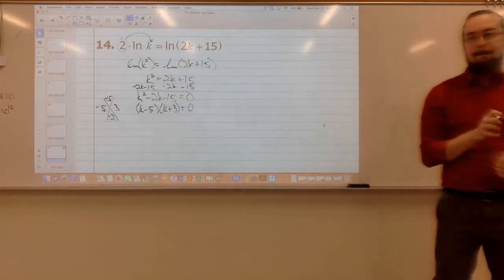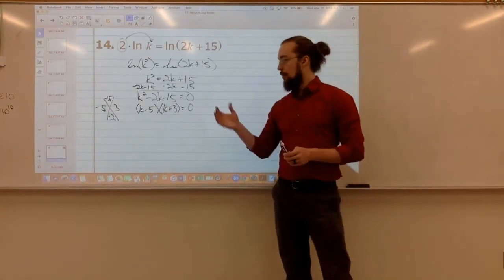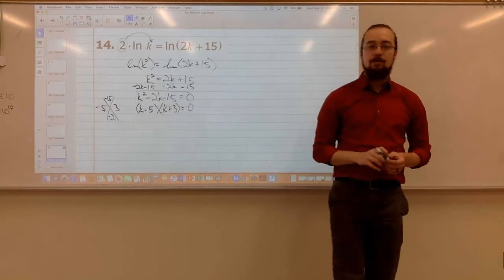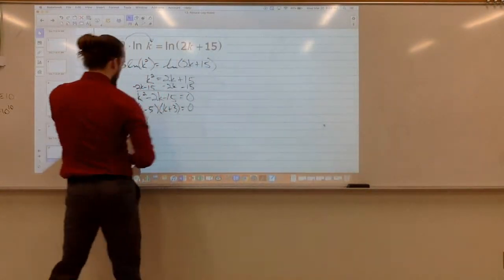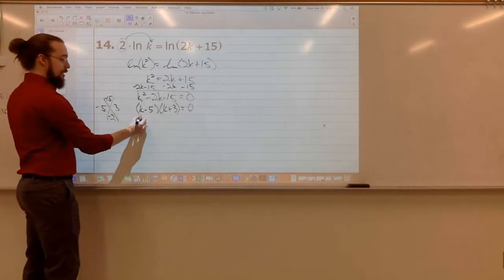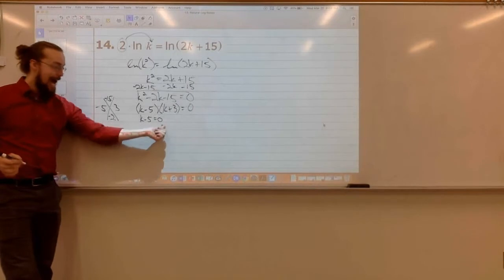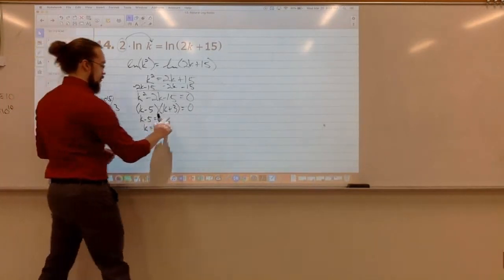Now what? Do I finish solving this, or is that my answer? Are negative 5 and 3 my answer? No, it's going to be k equals 5 and k equals negative 3. Right. So what we want to do is set each of these factors equal to 0. So I would have to add 5 to the other side. K equals 5 and K equals negative 3. Right.